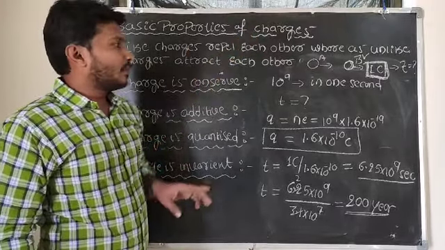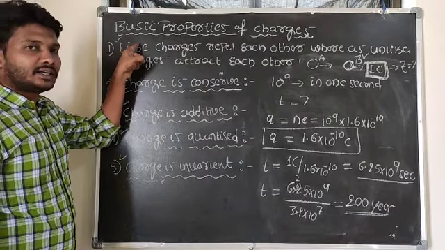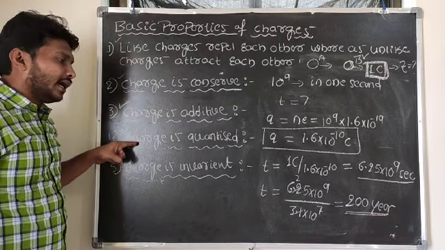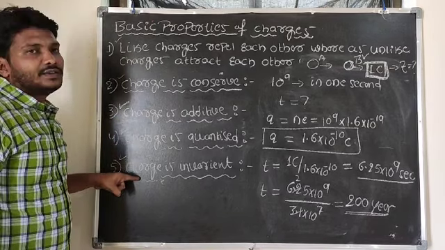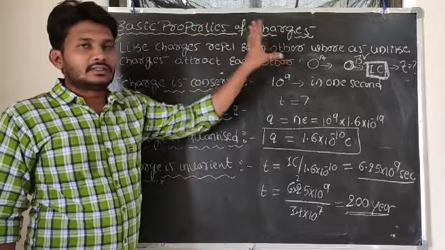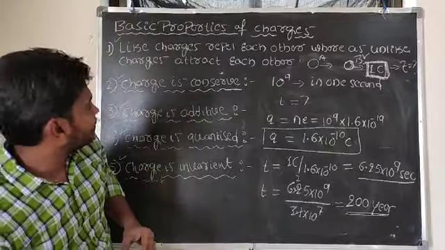So what are the basic properties of the charge here? Like charges repel each other, whereas unlike charges attract each other. Charge is conserved, charge is additive in nature, charge is quantized, and charge is invariant. So these are all the basic properties of the charges. Did you get my point here? We'll move on to the next concept.